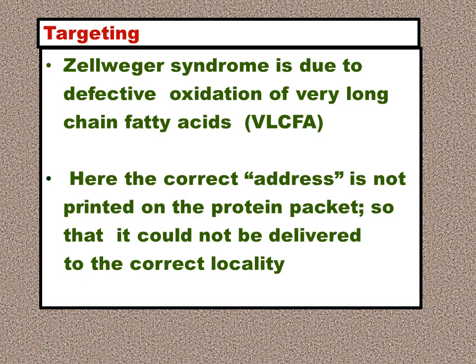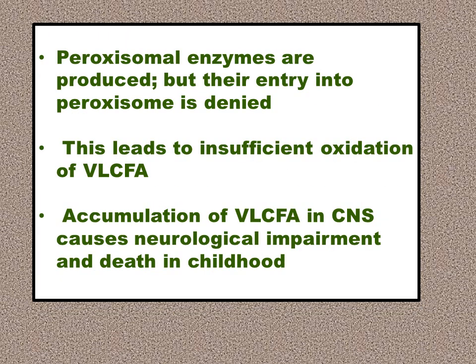First one is Zellweger syndrome, and the symptom is defective oxidation of very long chain fatty acid, VLCFA. Here the correct address is not printed on the protein packet, the nascent protein, so it could not be delivered to the correct location in the cell. So what happens? There is defective oxidation of very long chain fatty acid in Zellweger syndrome. The peroxisomal enzymes are produced, but their entry into the peroxisomes is denied.